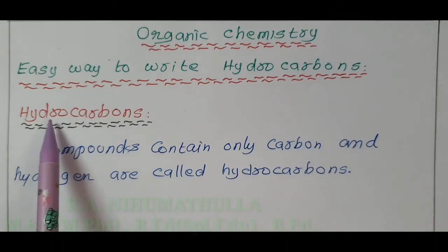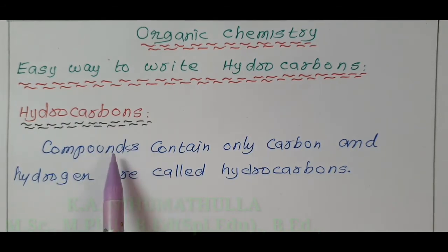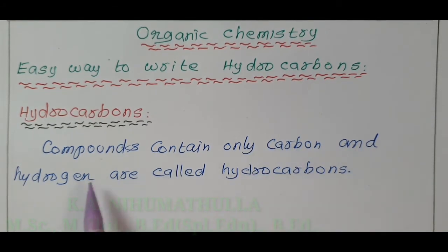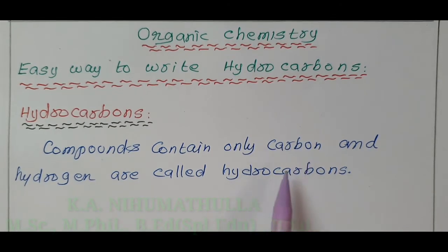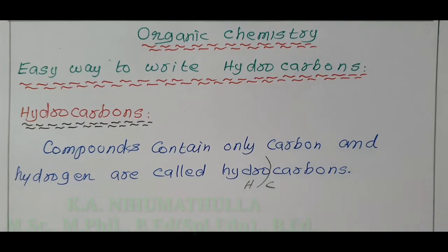First, what is meant by hydrocarbons? Compounds that contain only carbon and hydrogen are called hydrocarbons. So, hydrocarbons contain only carbon and hydrogen, and no other elements are present in a hydrocarbon. The word hydro indicates the presence of hydrogen, and carbon. So, only two elements are present in hydrocarbons.